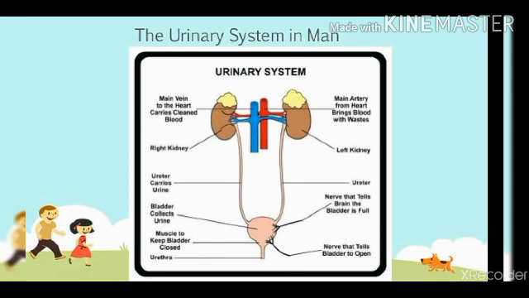The tubes which carry the urine from the kidney are called ureters. The ureters store the urine in the urinary bladder. From here the urine is released outside the body with the help of a tube called the urethra. There are two muscles present in the part of the urethra which regulate the release of urine from the body.